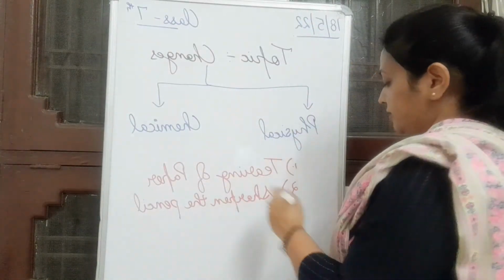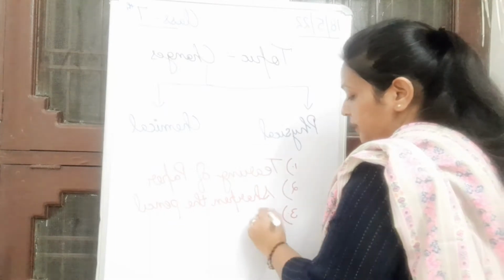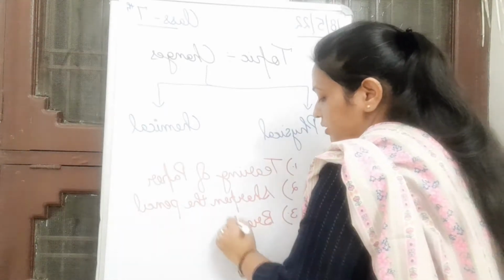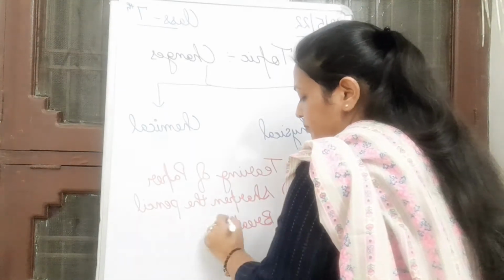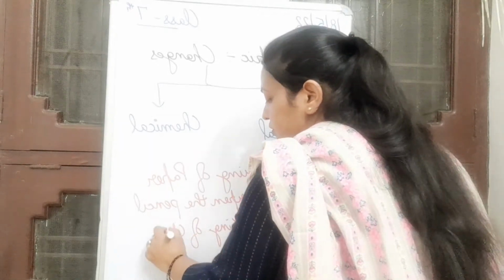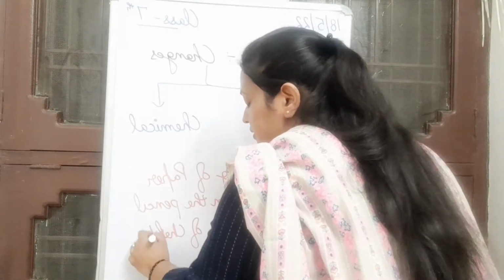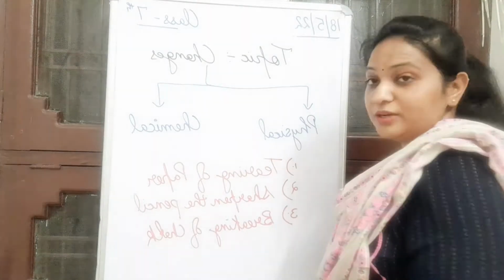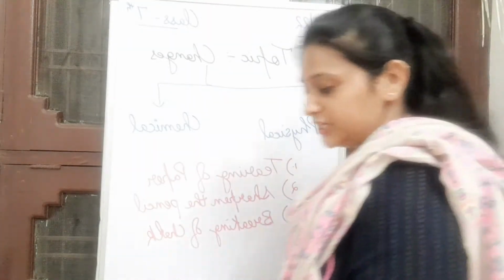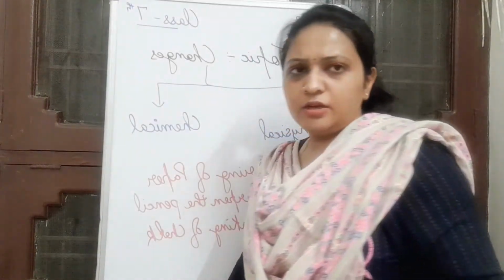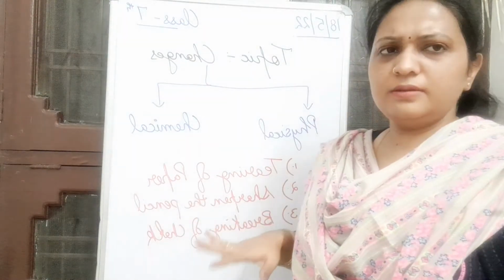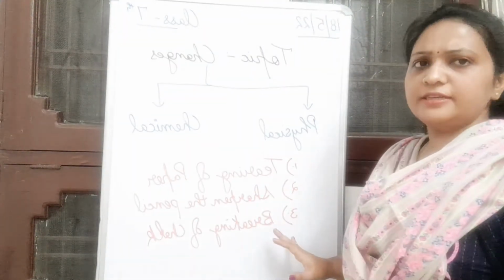So now I will write this here. Breaking of chalk. I will ask you one by one what type of changes these are. Okay. So shall we conclude here, right?